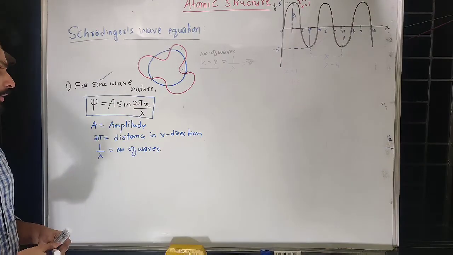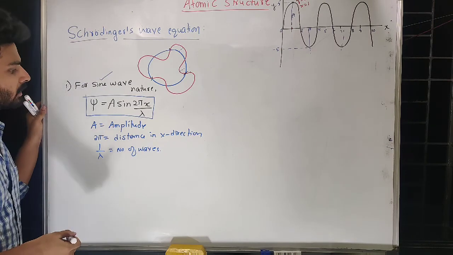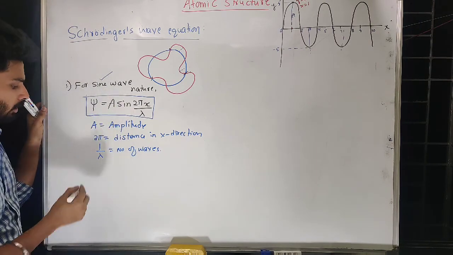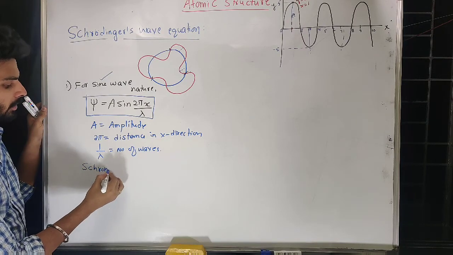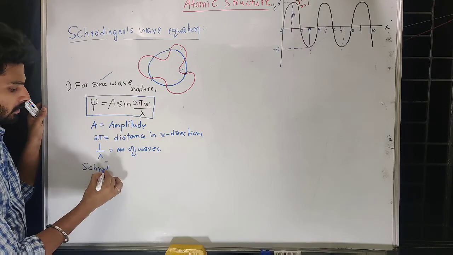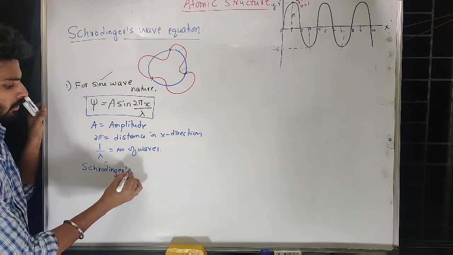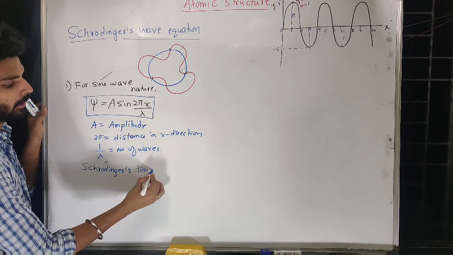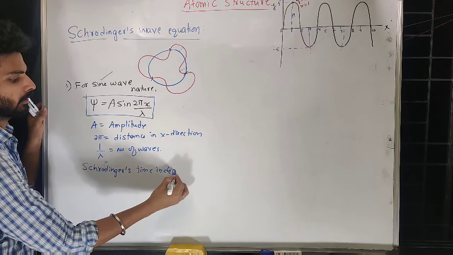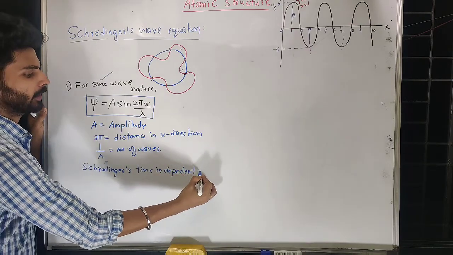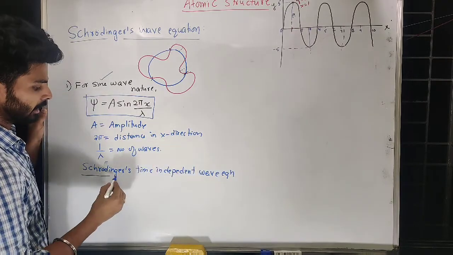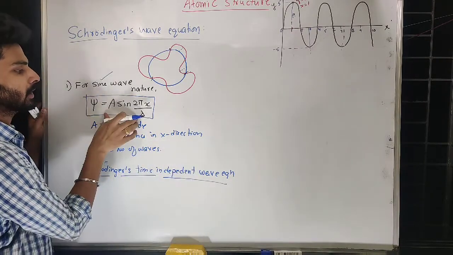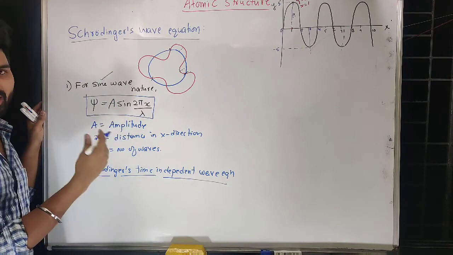So now the equation as per Schrodinger's method. Let's see, Schrodinger time independent wave equation. Time independent means you can see in this equation there is no parameter for time.